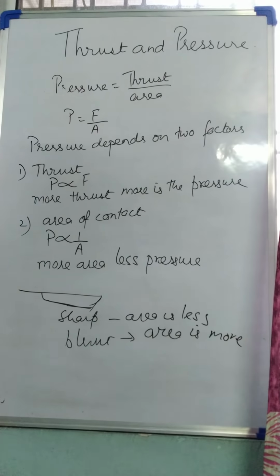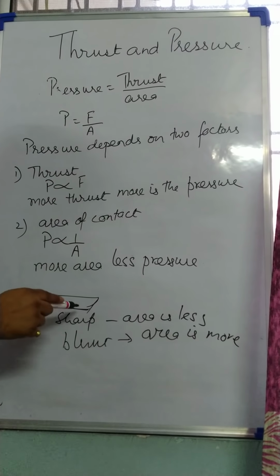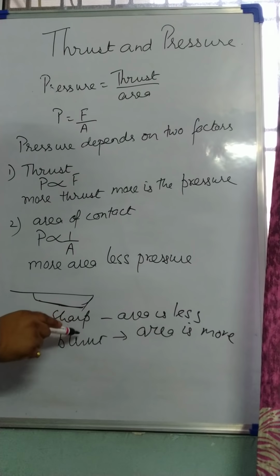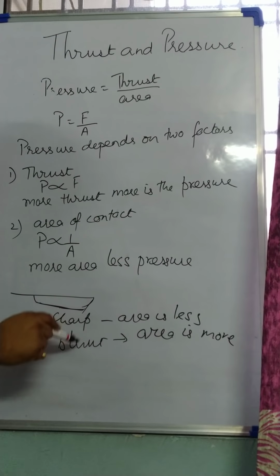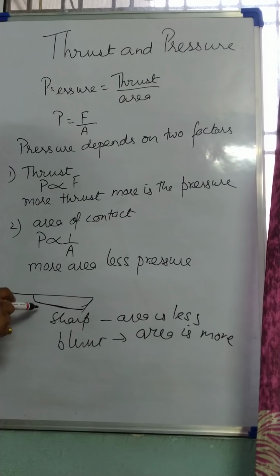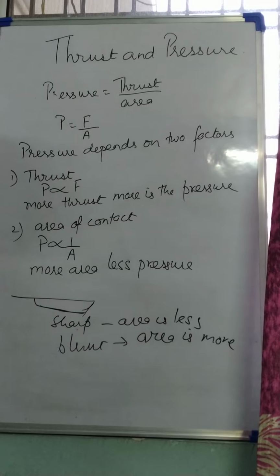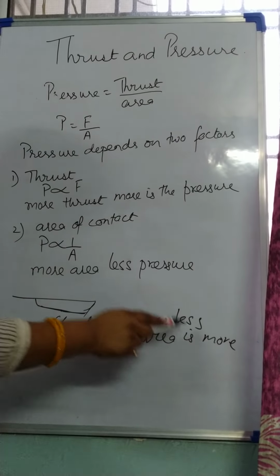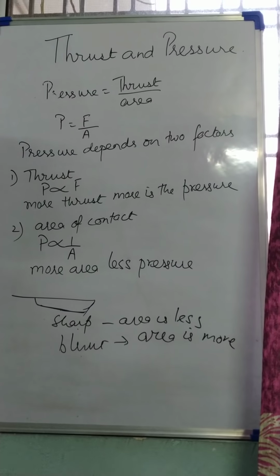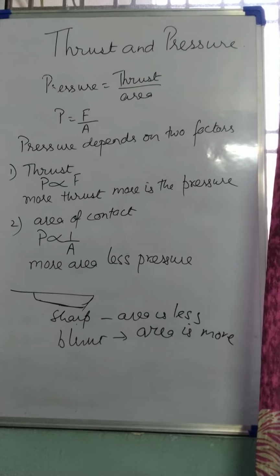Now, when you apply the same force using a sharp knife and then a blunt knife, the pressure exerted in the sharp case will be more. So it will be easier to cut anything. And the pressure exerted in the blunt case, due to more area, will be less. So it will become difficult to cut. There are plenty of other examples.